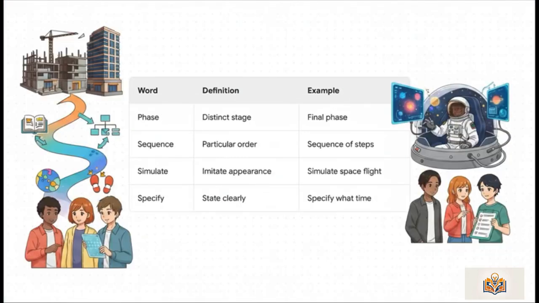For our next 4 words, a phase is a distinct stage in a process, like the final phase of construction. Sequence refers to a particular order of related things. You always want to make sure to follow this sequence of steps. To simulate is to imitate an appearance or character, the way a machine can simulate spaceflight. And to specify means to state a requirement exactly, like when you specify what time you will arrive.